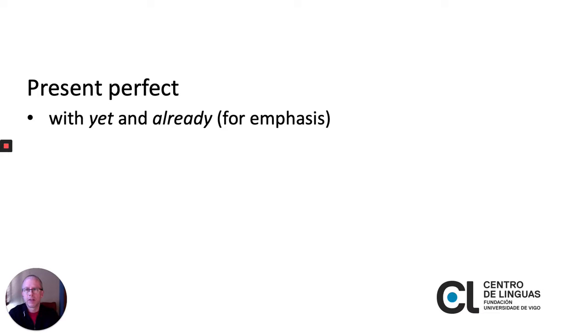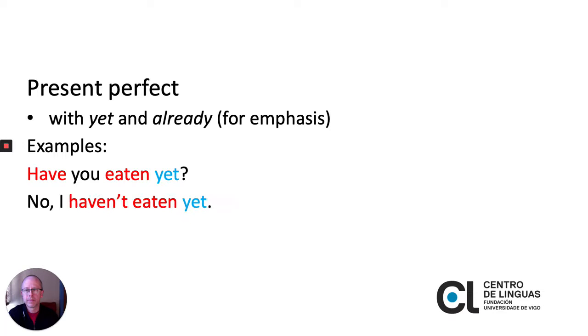And we can use the present perfect with yet and already for emphasis. Here are some examples. Have you eaten yet? No, I haven't eaten yet. And yes, I've already eaten. Notice that the word yet is used with questions and negative sentences, and it comes at the end. And the word already comes in the middle position.